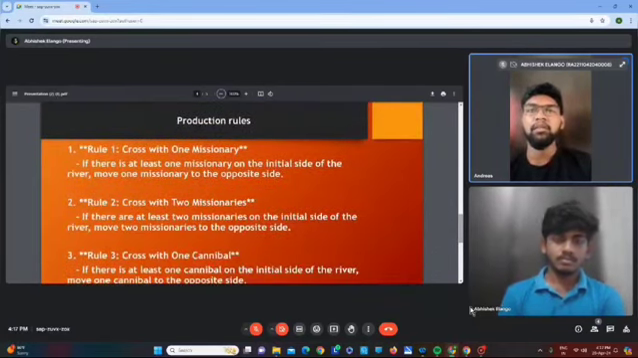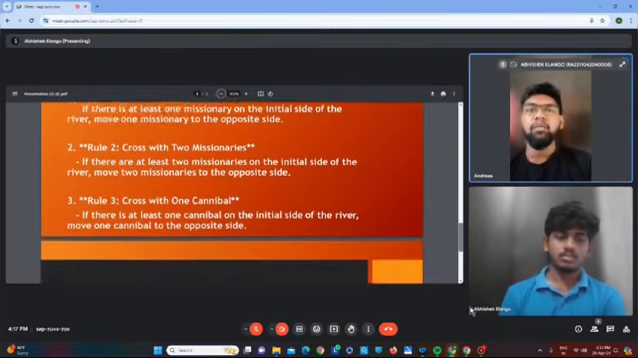And coming to the production rules, there are five types. Rule number one: cross with one missionary. If there is at least one missionary on the initial side of the river, move one missionary to the opposite side. Rule number two: cross with two missionaries. If there are at least two missionaries on the initial side of the river, move two missionaries to the opposite side.